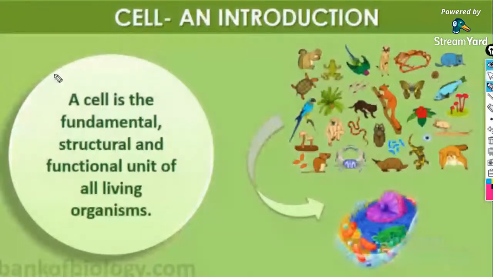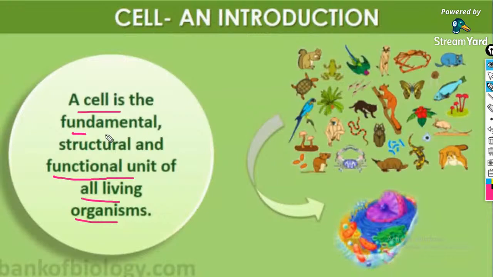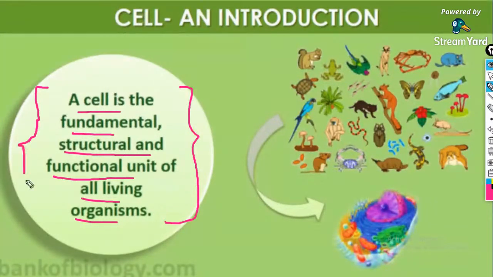So what is a cell? A cell is the structural and functional unit of all living organisms, right? It forms the basis of life. The very minute component of our human body is what?